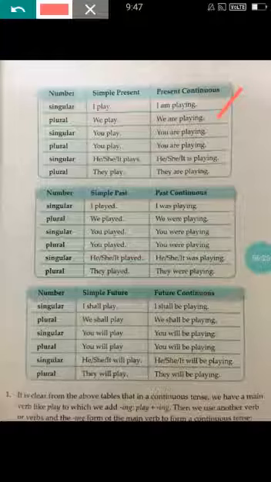Playing, reading, listening. Here the actions are continuing. But you don't know whether the action had happened, whether the action is happening right now, or whether the action is going to happen. To know that, we can identify only with the help of the helping verbs. The helping verbs for present tense identify that the action is happening now, in the present.